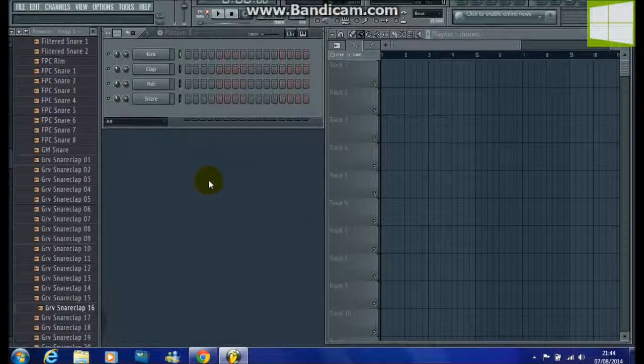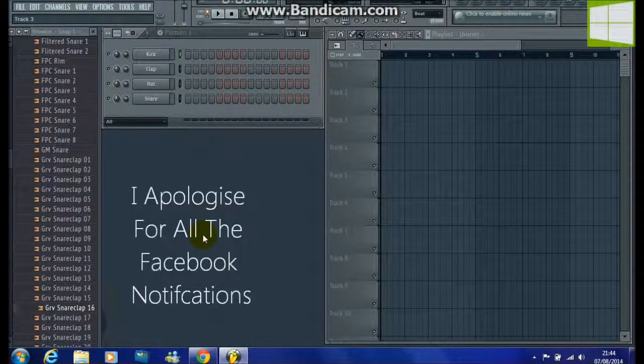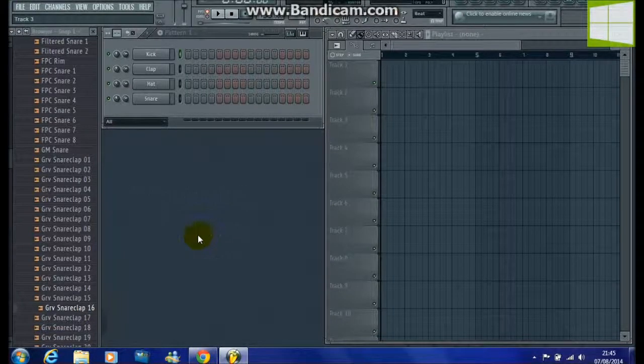So today in our first tutorial, I'm going to show you how you can make a white noise sweep effect in FL Studio. This is kind of a noise that rises from a lower frequency to a higher one and then goes back down again. So yeah, I'll just show you how to make it.